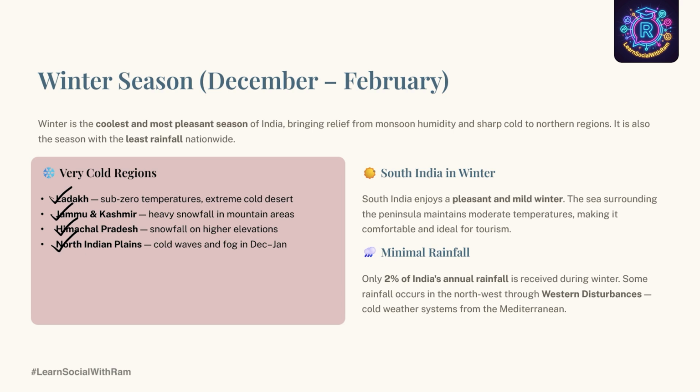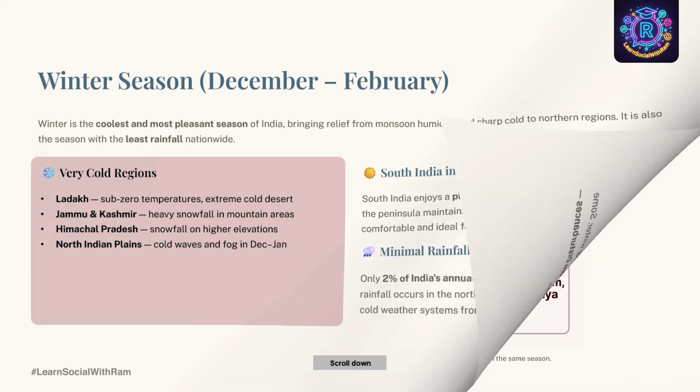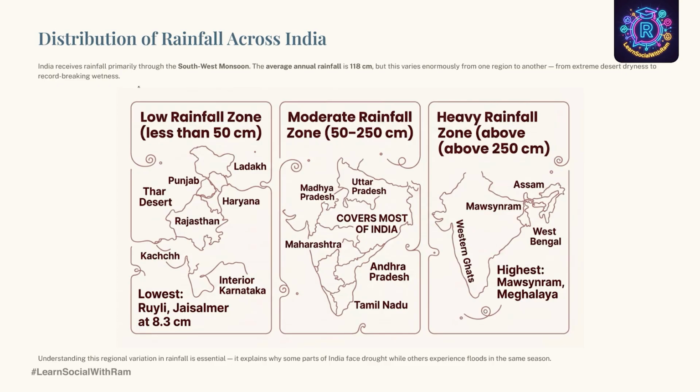When compared to this, South India enjoys pleasant weather because the surrounding seas maintain a moderate temperature. One key important factor to keep in mind is that only 2% of India's annual rainfall is received during this season. These are cold weather systems from the Mediterranean region, and some rainfall occurs due to the western disturbances. This completes our discussion about all the 4 major seasons of India. Now, let's move towards our next topic, that is the distribution of rainfall across India.